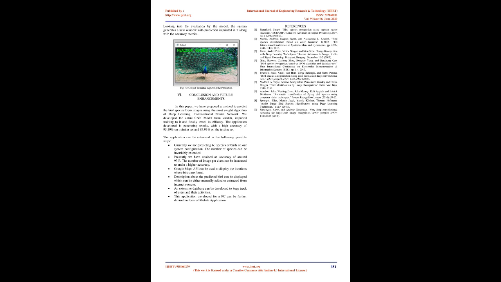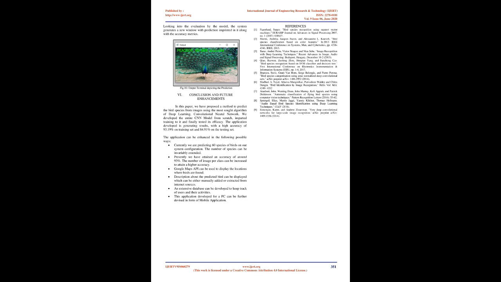In this paper, we have proposed a method to predict bird species from images using the most sought algorithm of deep learning, the Convolutional Neural Network. We developed the entire CNN model from scratch, imparted training to it and finally tested its efficacy. The application developed is generating results with a high accuracy of 93.19% on the training set and 84.91% on the testing set. The application can be enhanced in the following possible ways.